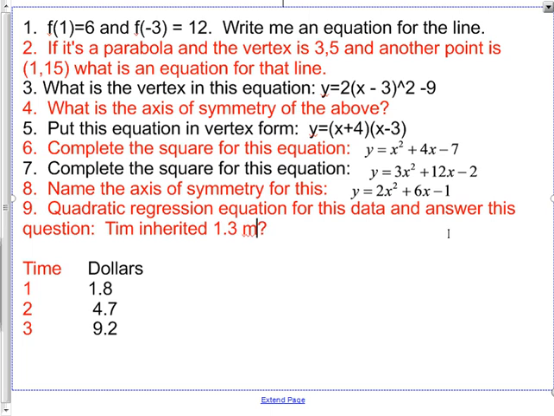1.3 million. How long was he working for her? Okay, so that just changes the problem a little bit. You've got to figure out what I gave you. Look it up in the table, and you'll have question number 9 done.